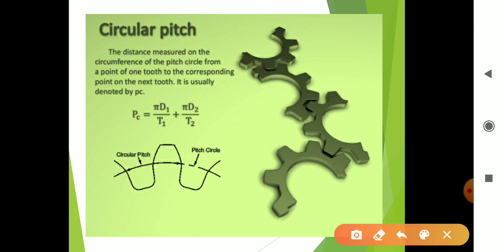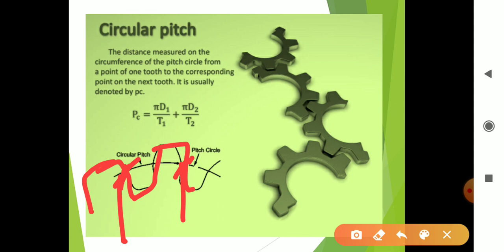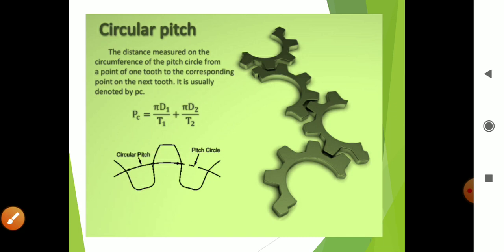How is circular pitch defined? See here, these are teeth. Suppose this is point 1. It is the circular distance measured on the circumference of the pitch circle from the point of one tooth to the corresponding point of the next tooth. Suppose this is a point of one tooth, and this is the corresponding point of the next tooth. Suppose this is tooth 1 and this is tooth 2. The distance between these two points, I will show once again.